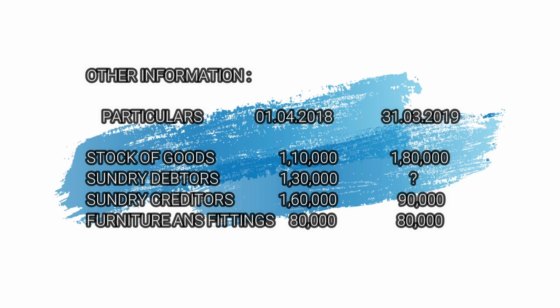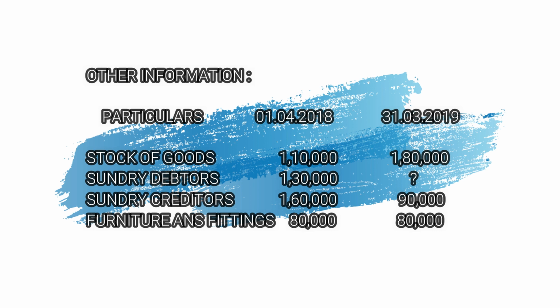When they are same means there is no problem. You can easily calculate depreciation at the rate given in the problem from the closing balance. In this sum, both opening balance and closing balance are same. So, you can calculate depreciation at the rate of 10% on 80,000. That will come to 8,000.